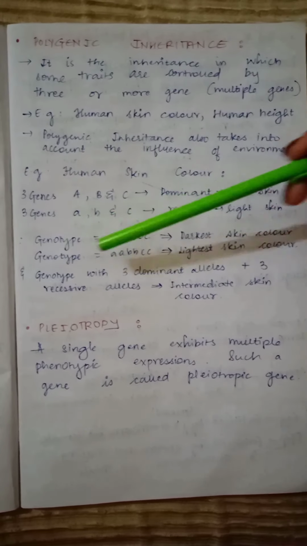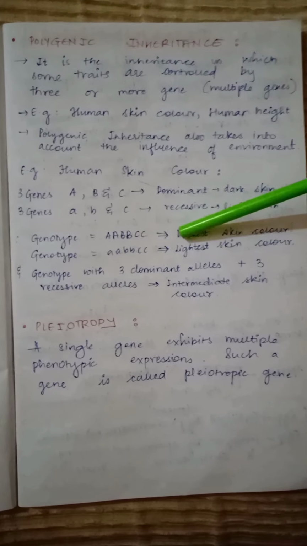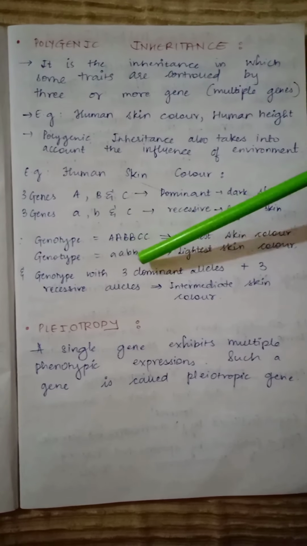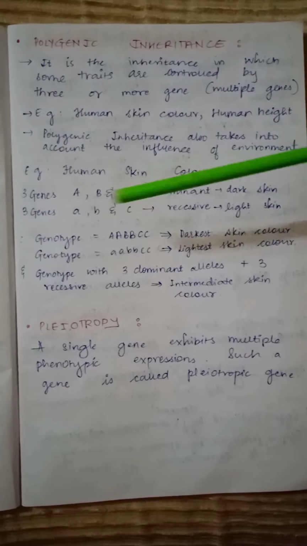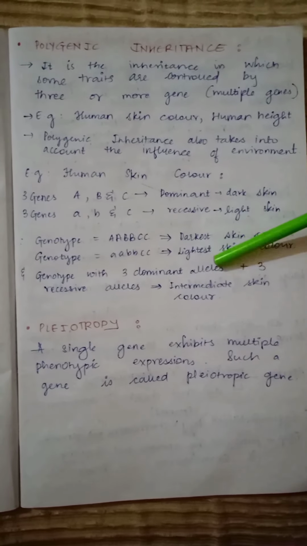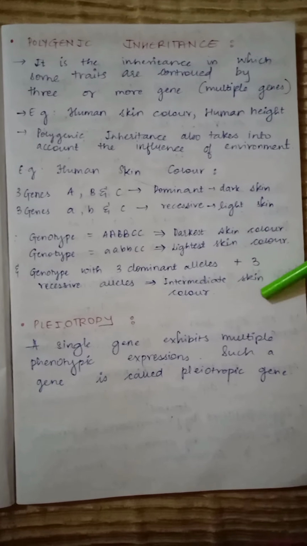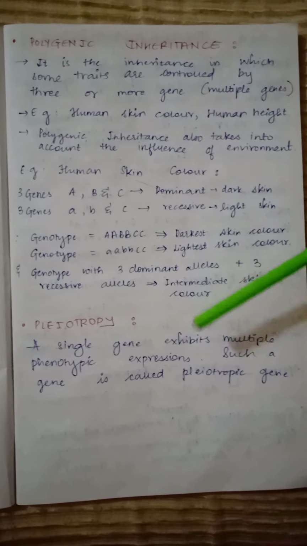If the genotype of the person is capital AABBCC, then the person will have the darkest skin color, and if the genotype of the person is small aabbcc, the person will have the lightest skin color. If a person has 3 dominant alleles plus 3 recessive alleles, the person will have intermediate skin color. So this is the example of polygenic inheritance.